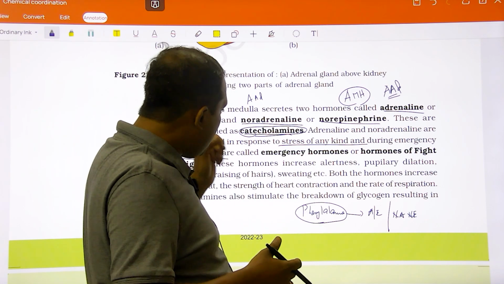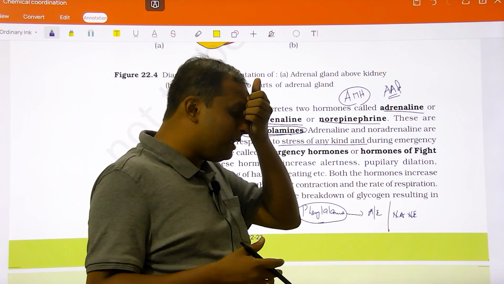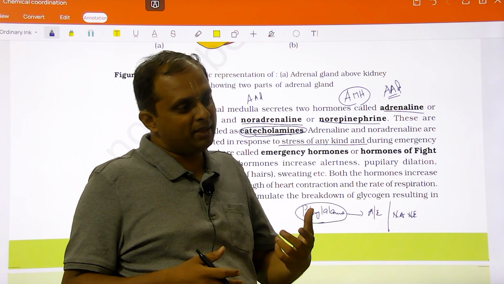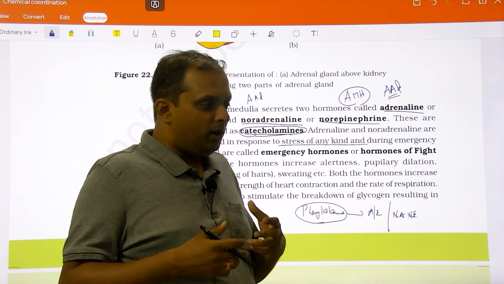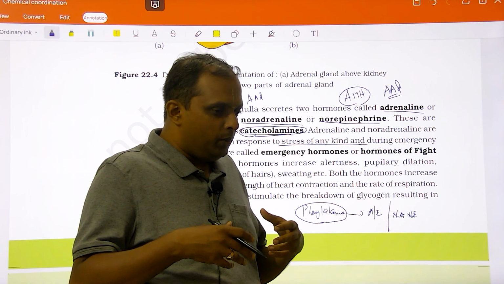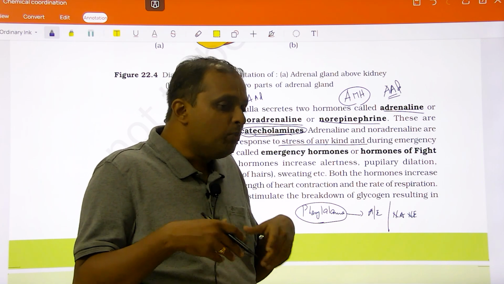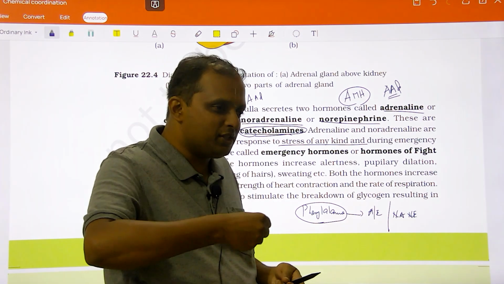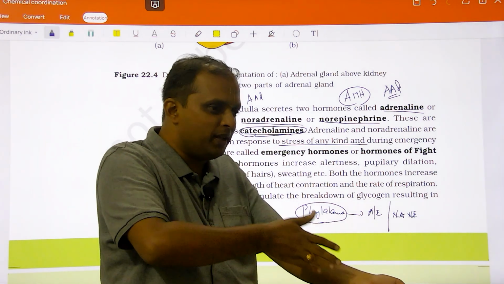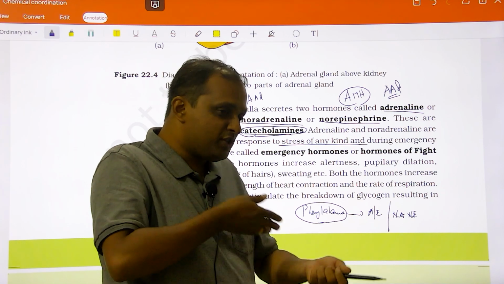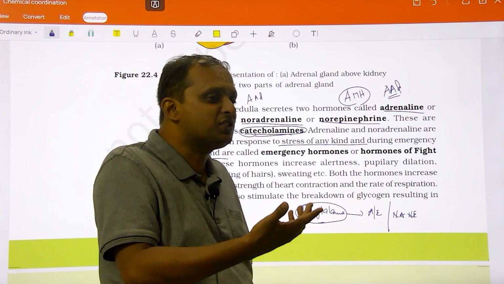So, in that, these hormones get prepared, it makes you get prepared for the emergency situation. During emergency you get tensed, you need more energy. For that, your heart rate should increase, because your blood supply should increase, your food should get supplied, oxygen should get supplied at an increased rate.